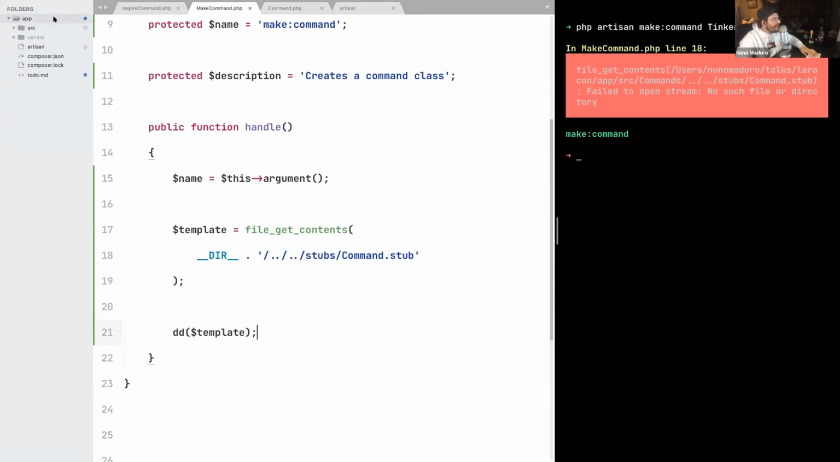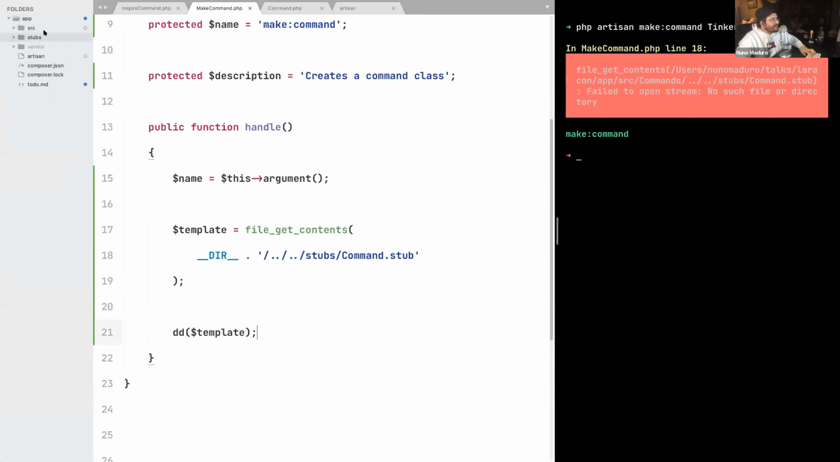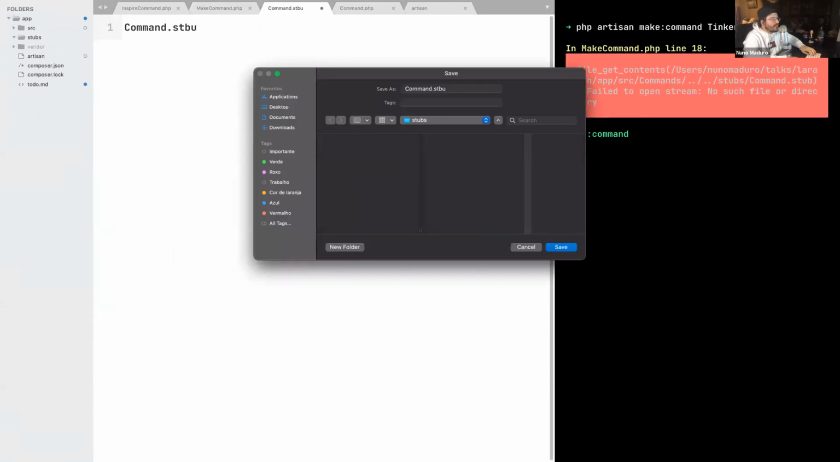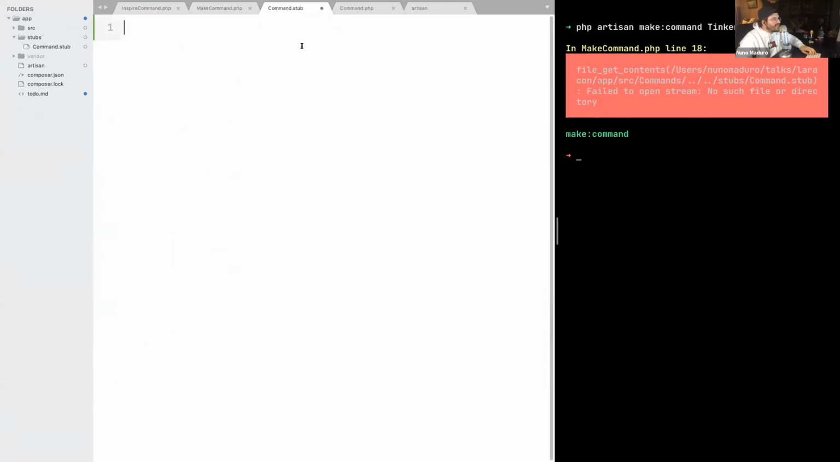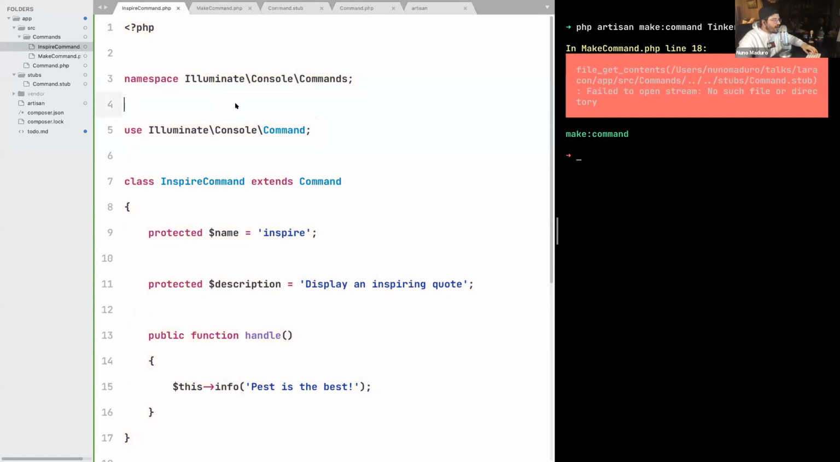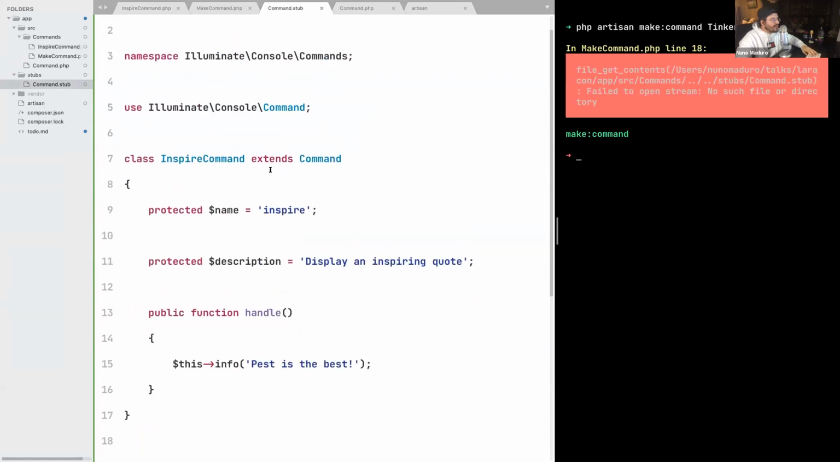Laravel basically has this folder with the name stubs on the source directory of my component. And I can just create this file, which has the name command.stub. Oops, there we go. All right, once I have the file created, I can finally just copy paste the contents into it. And I think we can use this inspire command as example. So let's just copy the entire content of the inspire command and put it within our command.stub.